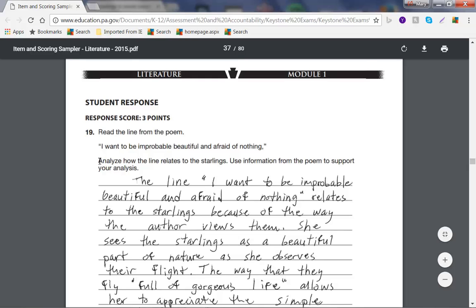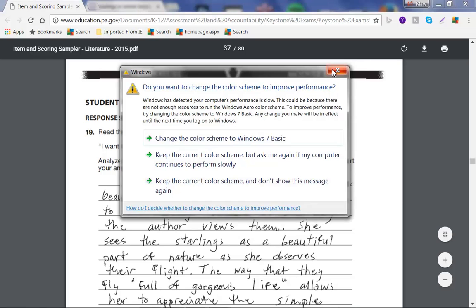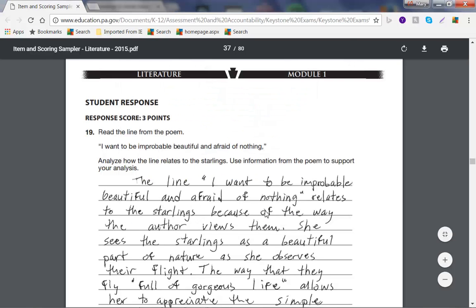The prompt is: analyze how the line relates to the starlings. The student writes, "The line, 'I want to be improbable, beautiful, and afraid of nothing,' relates to the starlings." That's what you want to do. You are flipping the prompt or question. You rewrite it, showing us that you understand what you're about to write. Then the student goes on to write, "because of the way the author views them," being the starlings.